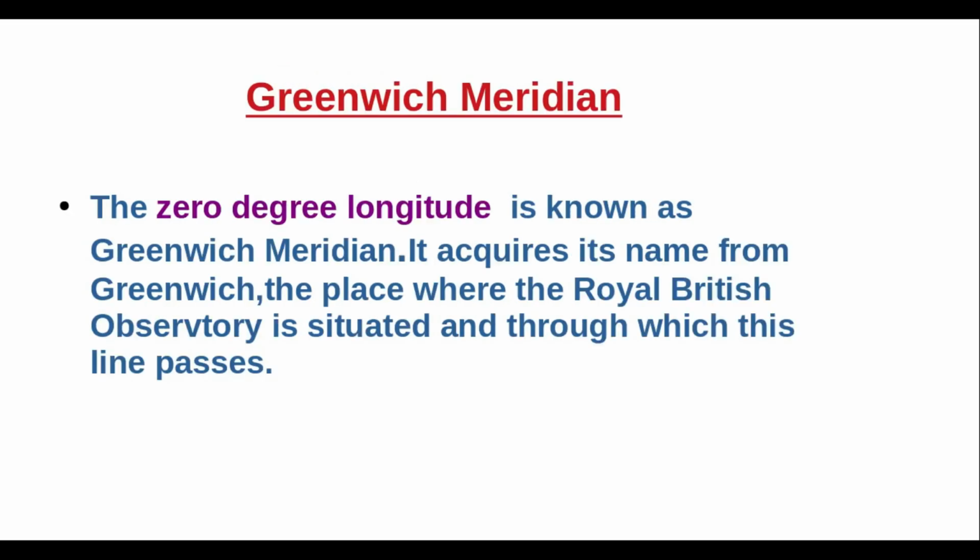What is meant by Greenwich Meridian? The 0-degree longitude is known as Greenwich Meridian. It acquires its name from Greenwich, the place where the Royal British Observatory is situated and through which this line passes.